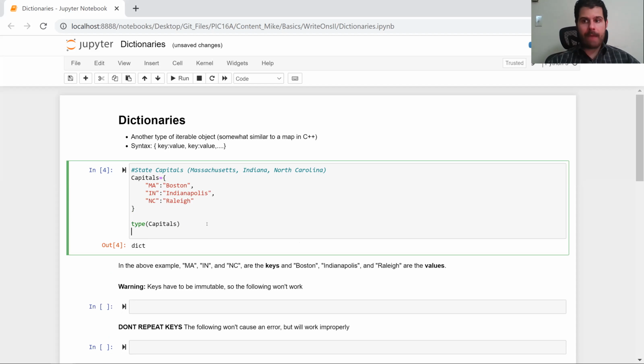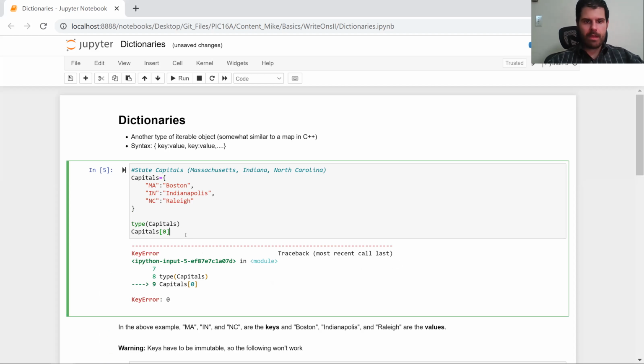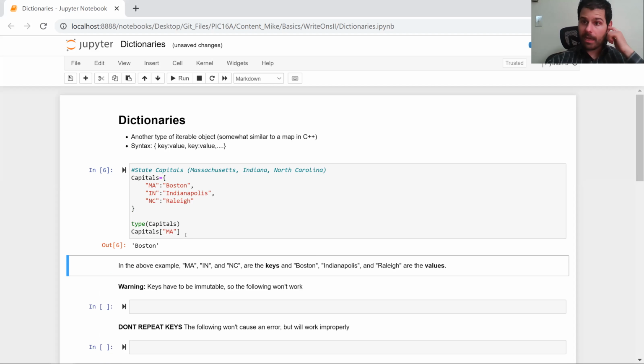And we can look at what the capital of Massachusetts is. We don't type capital 0. This is not going to give us what we would want. Bad. Instead, if we want to find out the capital of Massachusetts, we just type capitals MA, and then out pops Boston. So in the above example, MA, IN, and NC, standing for Massachusetts, Indiana, and North Carolina, are what we call the keys, and the capitals, Boston, Indianapolis, and Raleigh, are what we call values. And a dictionary consists of a bunch of key value pairs.